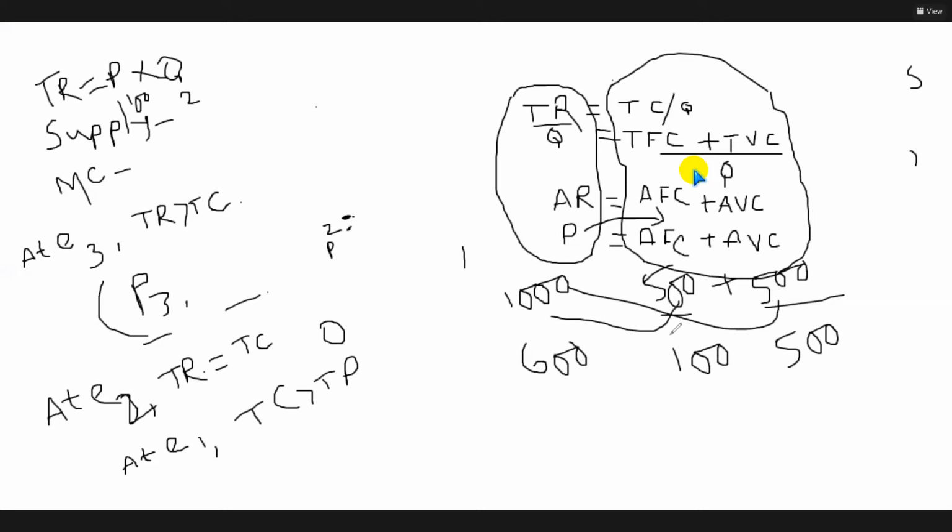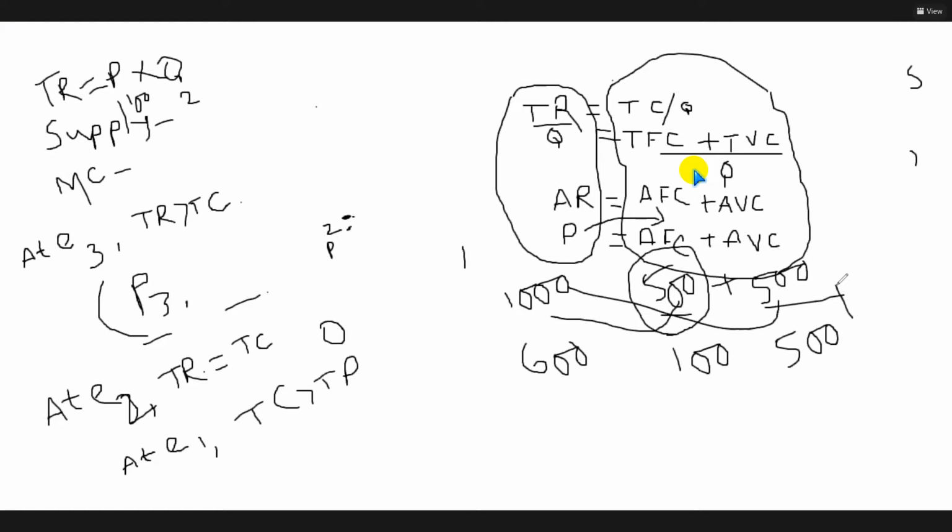Why? Because you have already purchased this machine. You are the owner of this land. You are the owner of these machines. However, to continue production, you have to give the labor wage today, use the fuel today, and maintain or repair your machineries today.